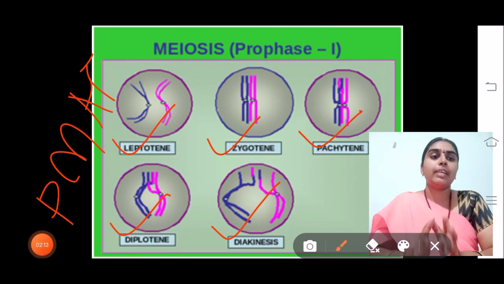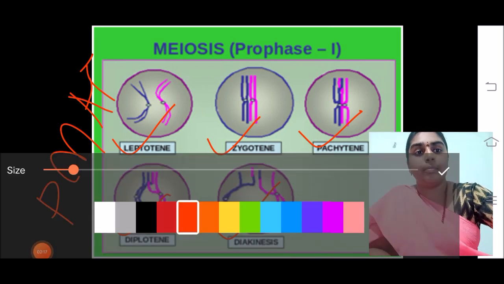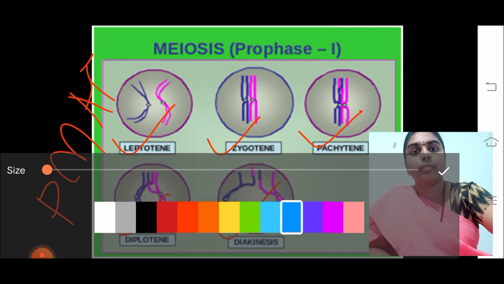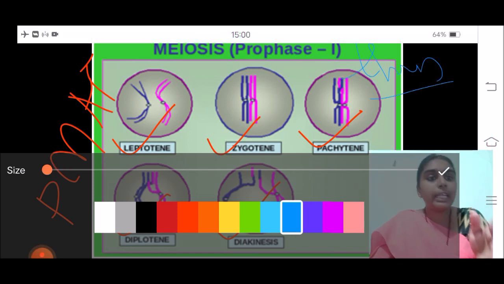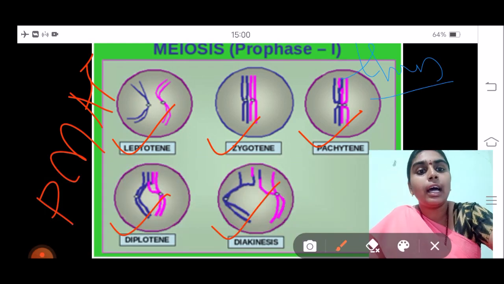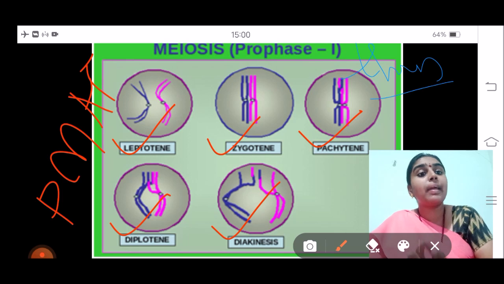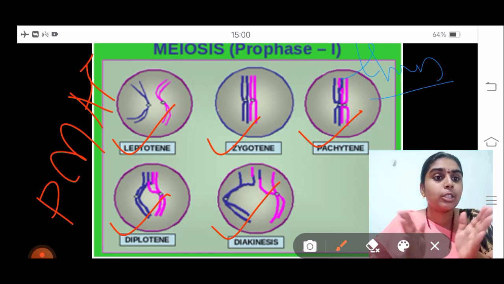Now coming to the first stage, that is the leptotene. Lepto means thin. So in this leptotene stage, the chromosomes are going to align themselves, and the genetic material is going to condense into the chromosomes.